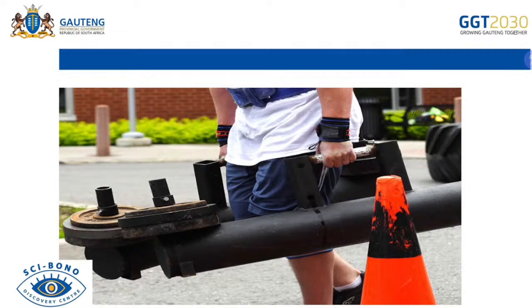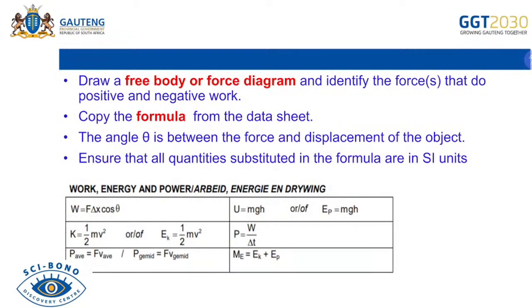But now let's look at this one. The gentleman is moving, delta x is in that direction, but the force being applied on this weight is in another direction. So the force and delta x, the movement, are at 90 degrees. When it's like that, we are going to have cos 90, so we are going to have 0 work done. It's very important to know that in this case there will be no work done, because delta x and the force are perpendicular to one another. The force is going up and delta x is going horizontal, so no work is done.